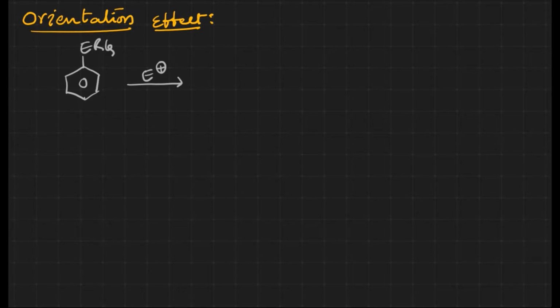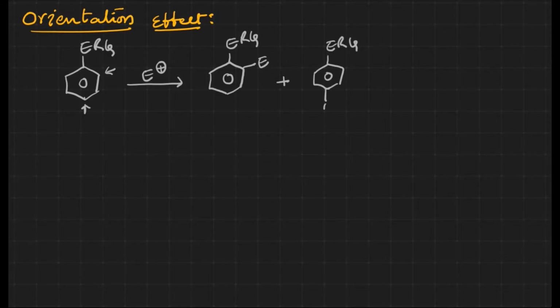With electron releasing groups we have two positions, right? One is ortho and another one is para. Now let us see the two products here: the electron releasing group with ortho substitution, and the electron releasing group with para substitution. Now which is going to be the major one? Is it going to be ortho or para? We can't say which is going to be major.